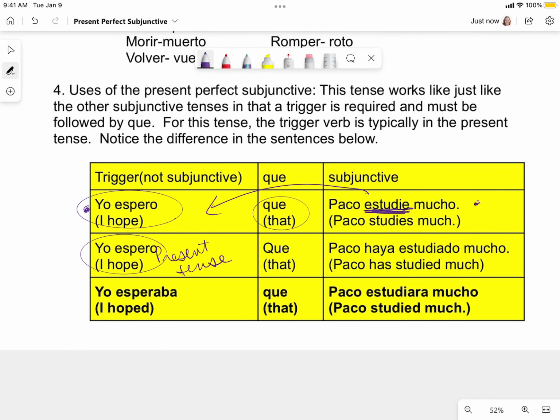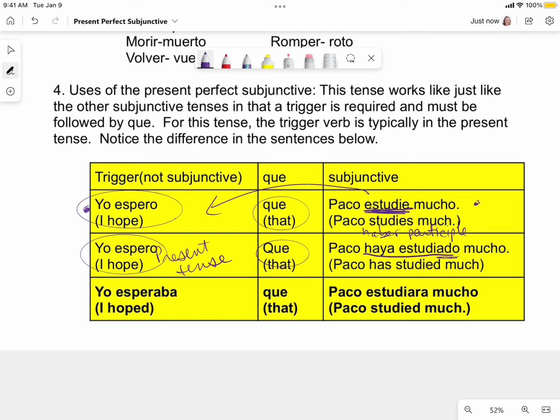A lot of times I'll see students put yo espere, and they'll put it in the subjunctive here, and then over here it's a big hot mess. So these are in the independent clauses in the present tense. To form the present perfect subjunctive, we have present tense, we have our connector still. Then again, we had that haber plus the participle in the subjunctive, right, that we just learned to form the present perfect. Haya estudiado, right? They dropped the ar and added ado. Mucho. I hope that he has studied a lot.